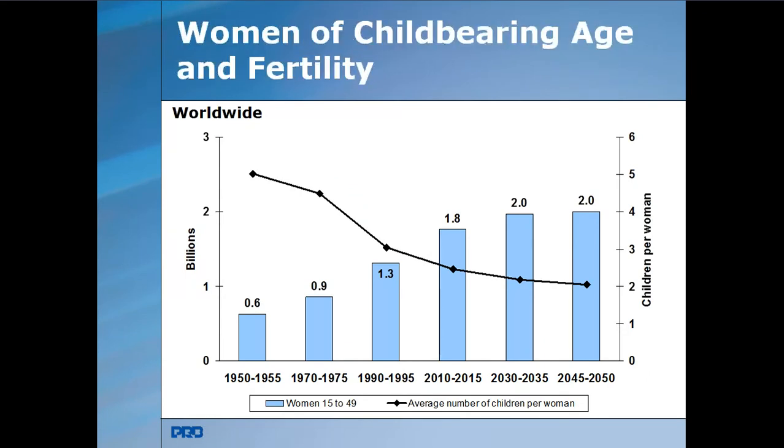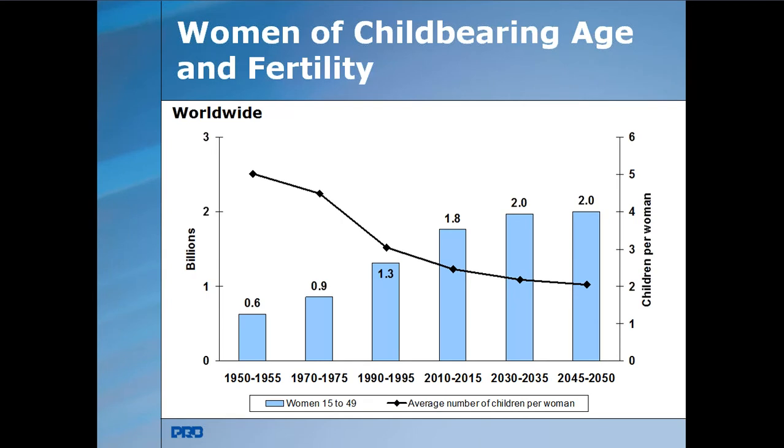If you see the worldwide fertility rate, in 1950 to 55 it was 0.6 billion, the women of childbearing age, that is the women between 15 to 49 years of age group. And in 2010 to 15 it is 1.8, and by the projected population by 2050 it is 2.